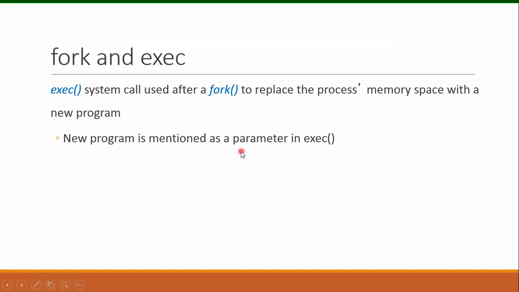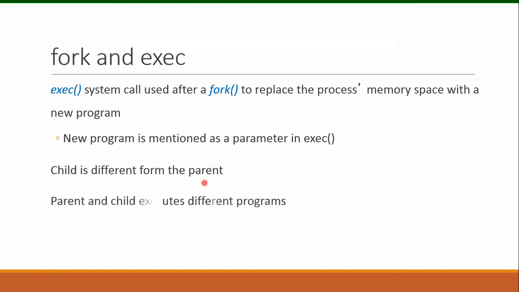So the name of the new program can be mentioned as a parameter to this system call. Now, because a new program has been loaded in the address space of the child process, the child is different from the parent. They are not identical to each other. Hence, parent and child execute different programs.